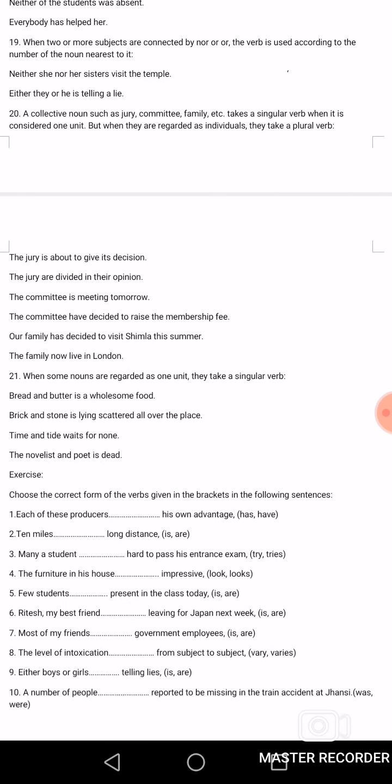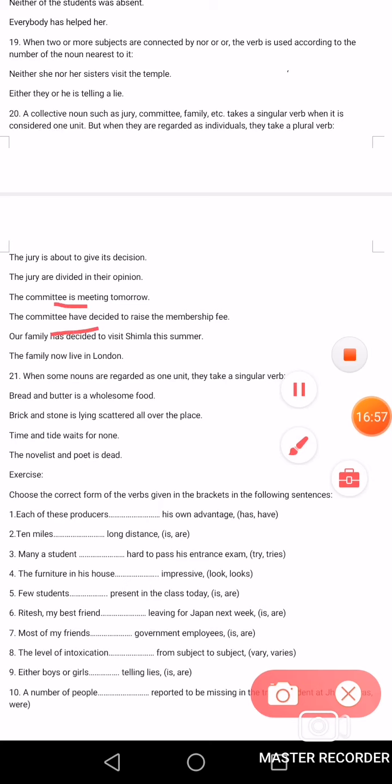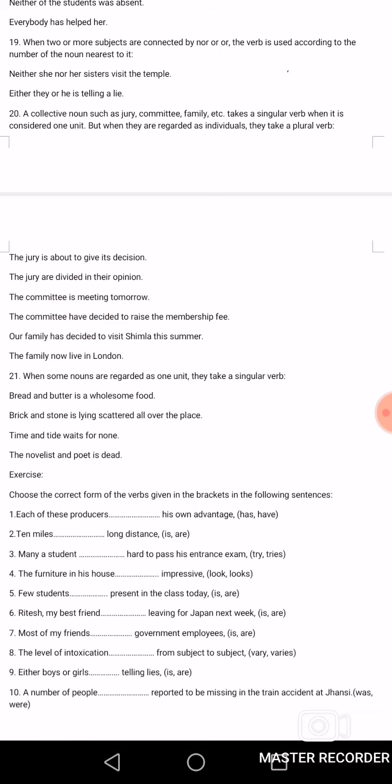Now the committee is meeting tomorrow, meaning they are aggregated, they are ready, they are combined. The committee have decided to raise the membership fee. Here we have used have and here is. So that is again the same meaning. If the collective noun is considered as one unit, then we will use a singular verb. If they are individuals, then we will use a plural verb. The family now live in London.